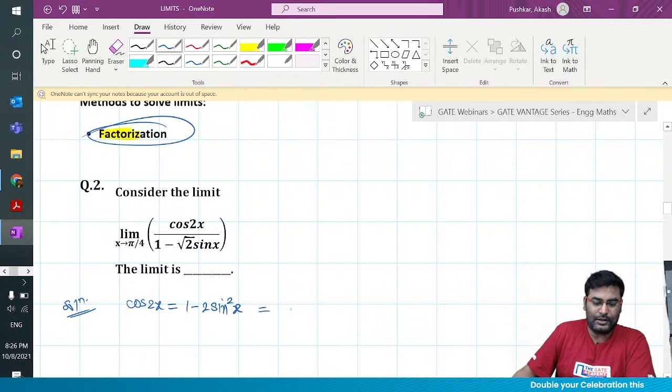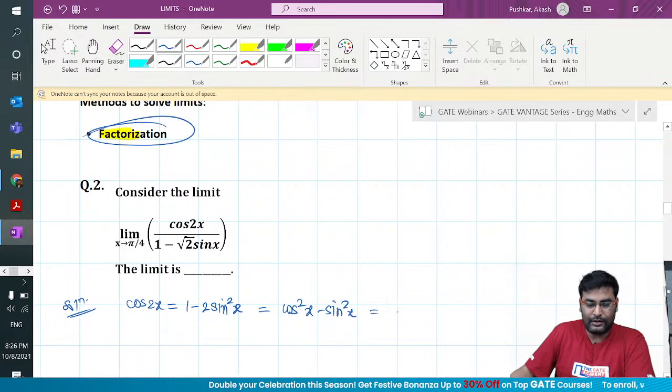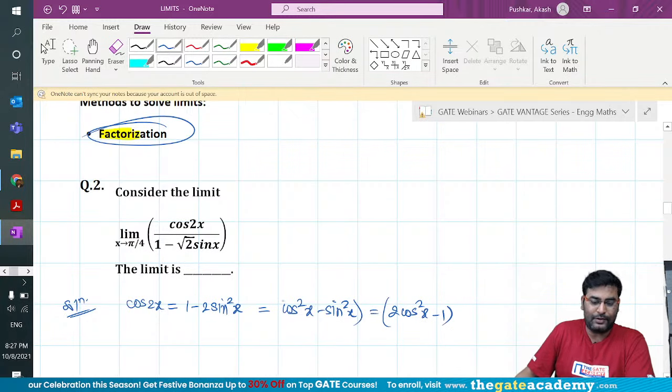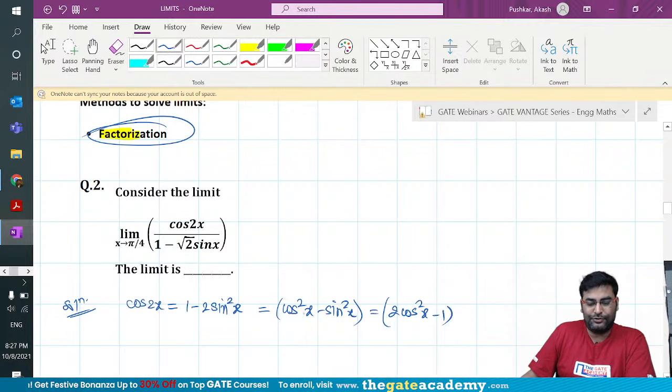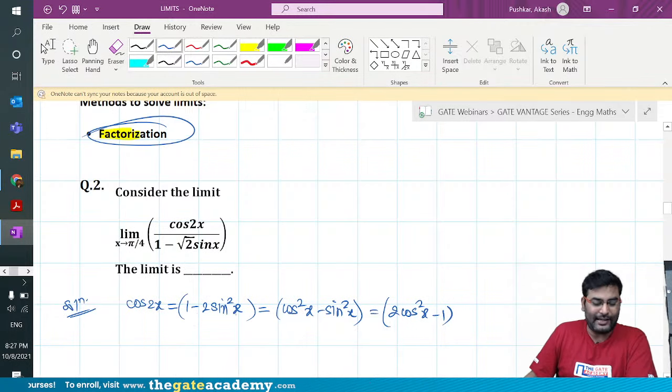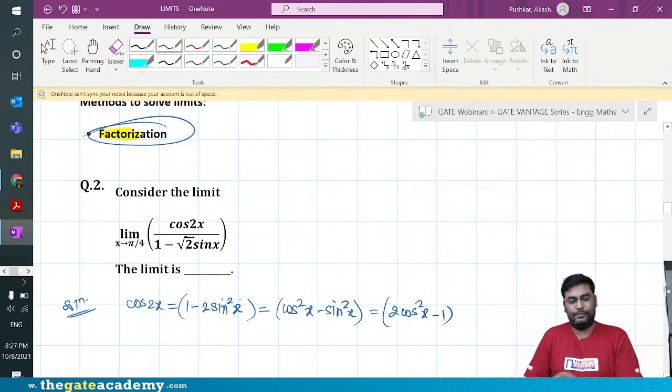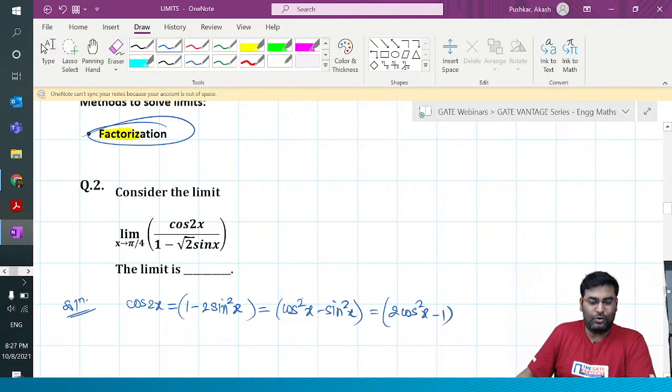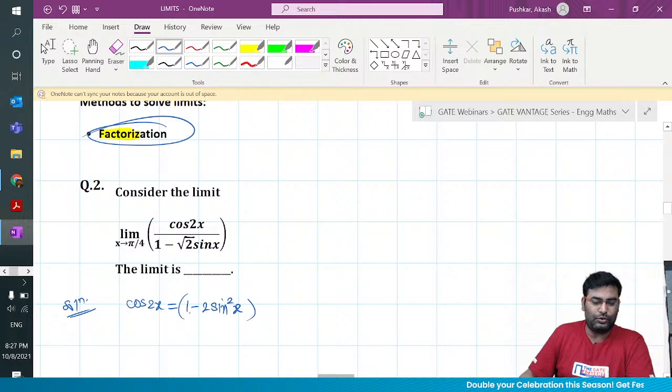The other formula is cos square x minus sin square x, and the other one is 2 cos square x minus 1. I am very bad with formulae, but if you see that I am making any mistake, please mention it in the comment. Is it right, guys? Here I am not going to use these, so let me clean it up. I am going to use only this formula, so I don't confuse you guys.